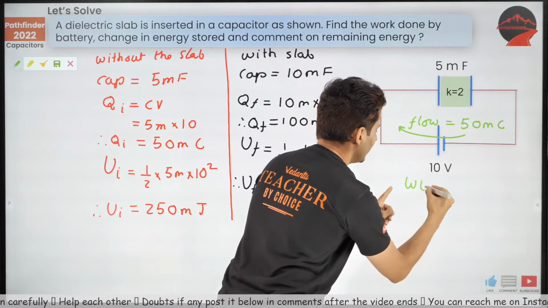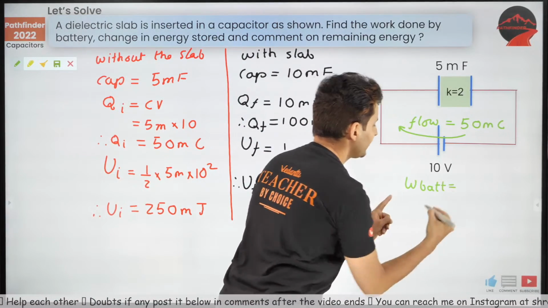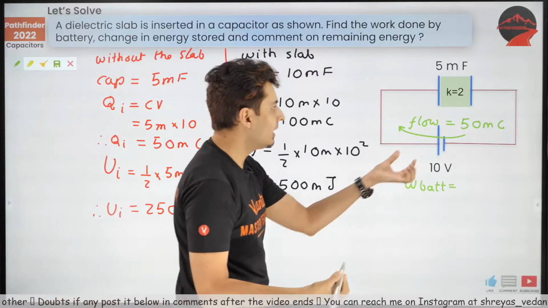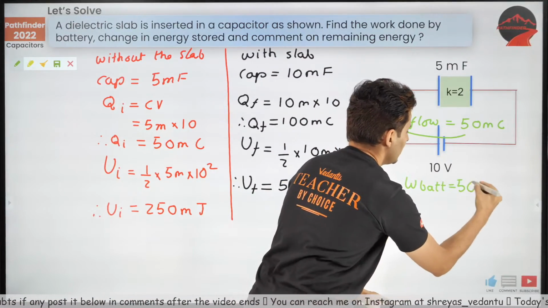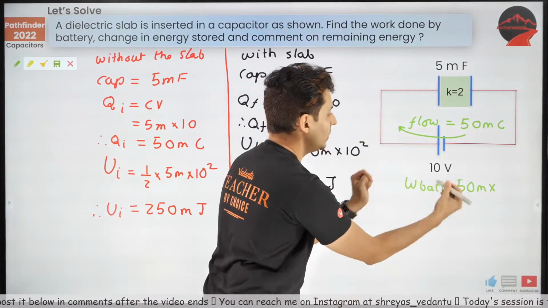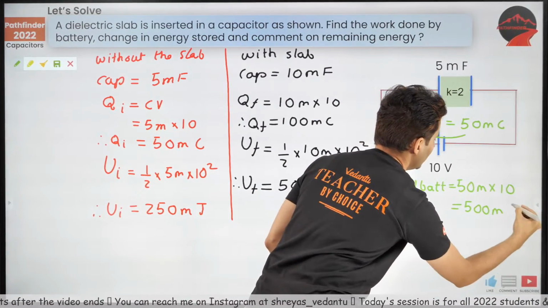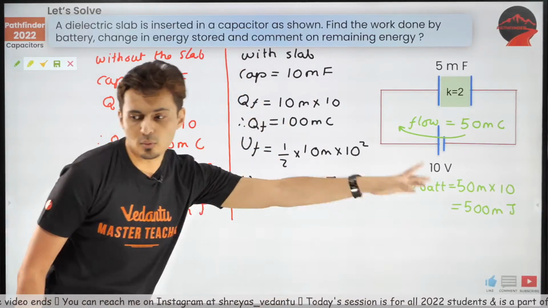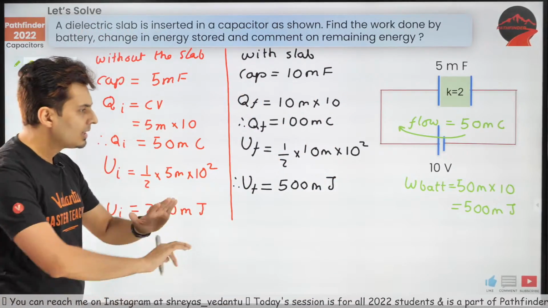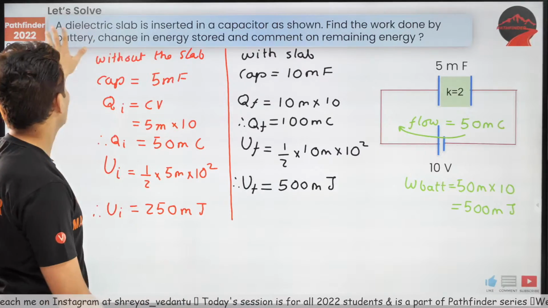So what's the work done by the battery? Work done by the battery, charge into EMF, which is 500 millijoule. That's the work done by battery. Last step, we have found out almost everything.